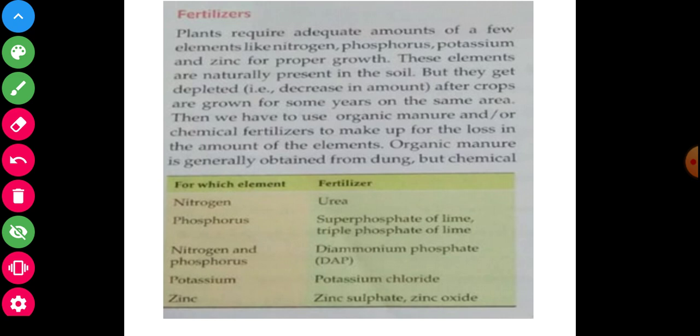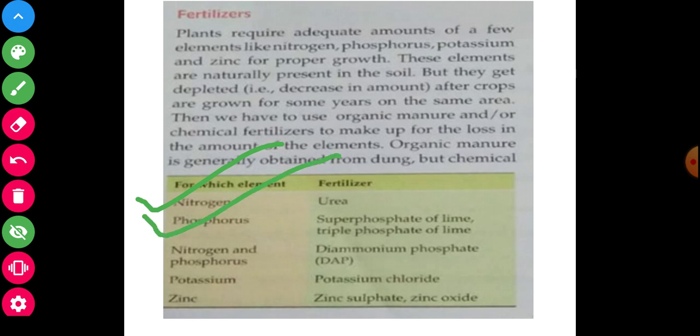Now here are some important names: which elements, which fertilizer. Do you understand? It is very important. Previously I had discussed this. Nitrogen: for nitrogen we will use urea. For plants, phosphorus: now we will use, for phosphorus, another fertilizer name, superphosphate of lime, triphosphate of lime.